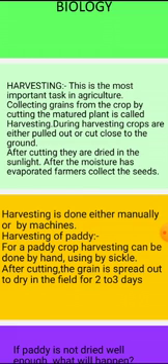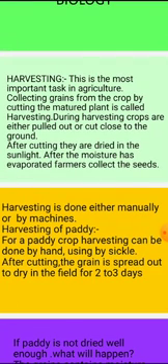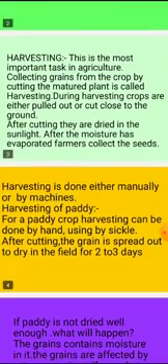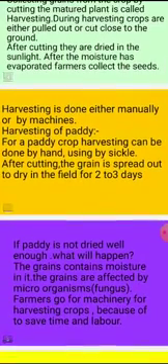Farmers collect the seeds. So harvesting means the process of cutting down the stalks when the crop is matured. Harvesting is done either manually or by machines.